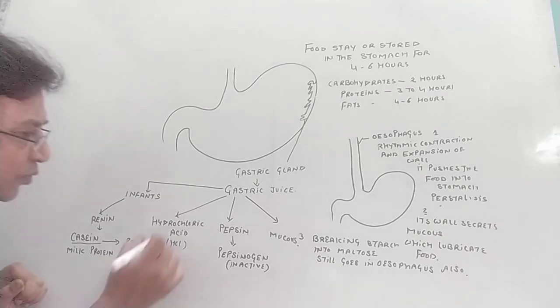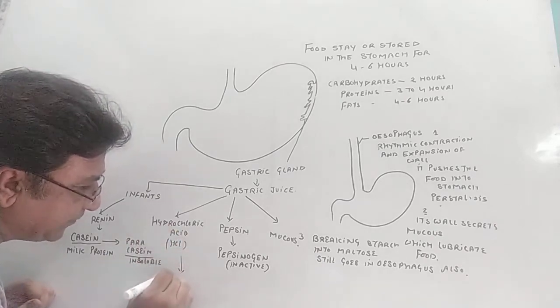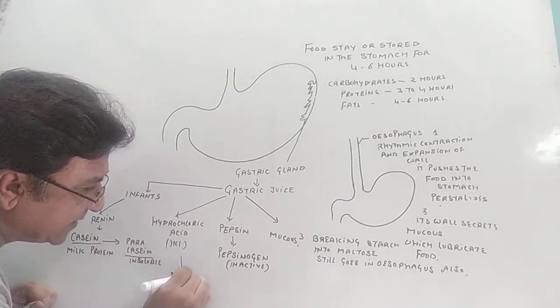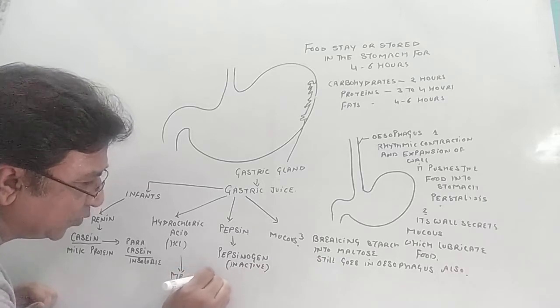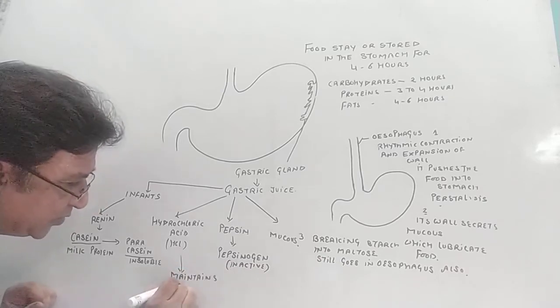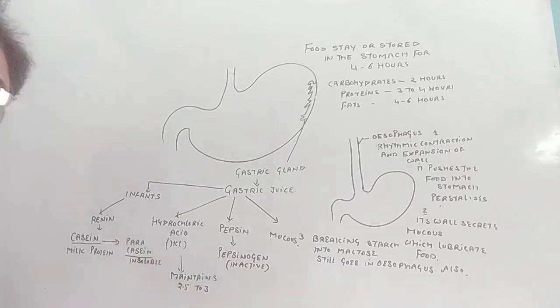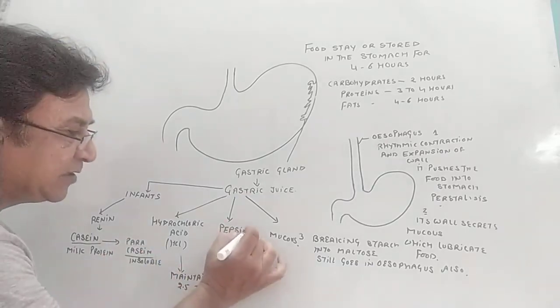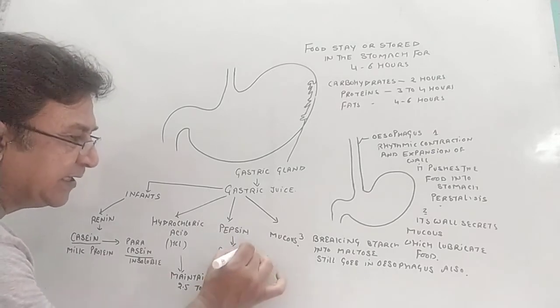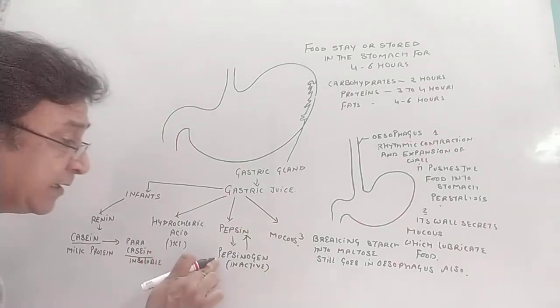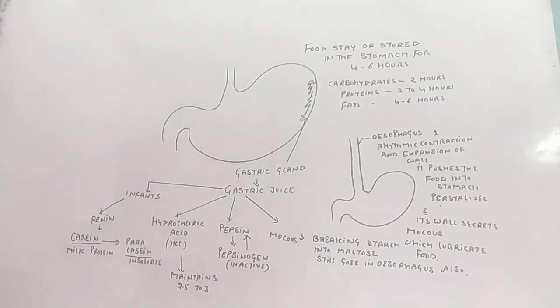So now we'll discuss hydrochloric acid. Hydrochloric acid maintains the pH. It lowers the pH to about 2.5 to 3, which is required for conversion of inactive pepsinogen into pepsin.